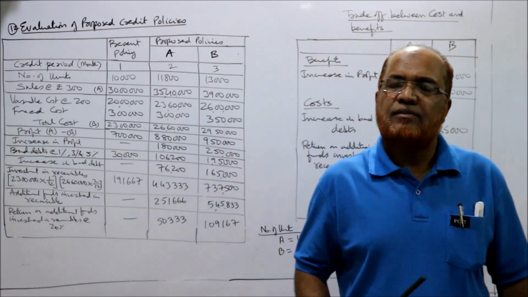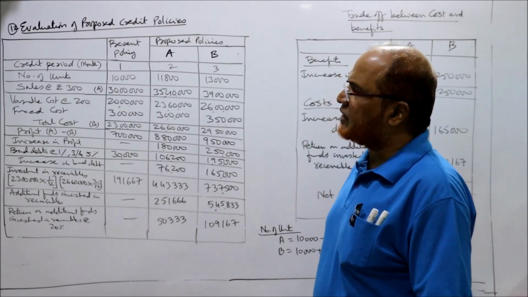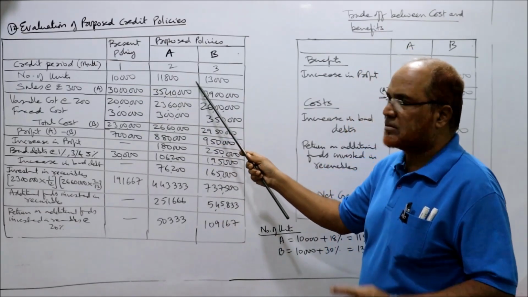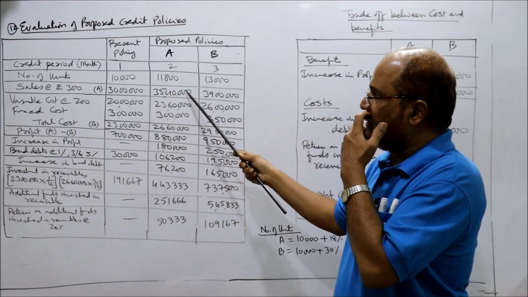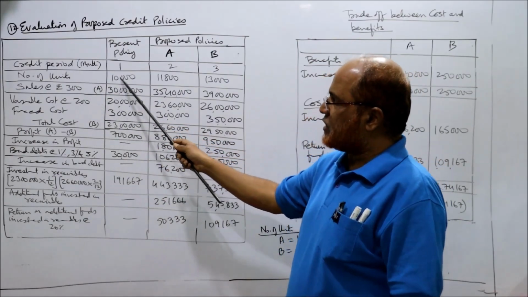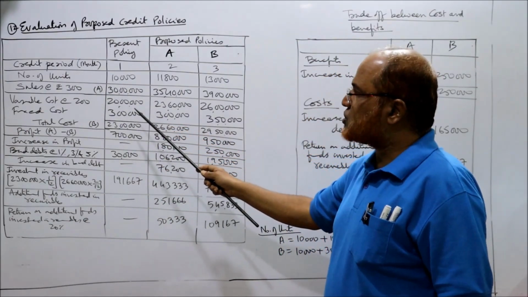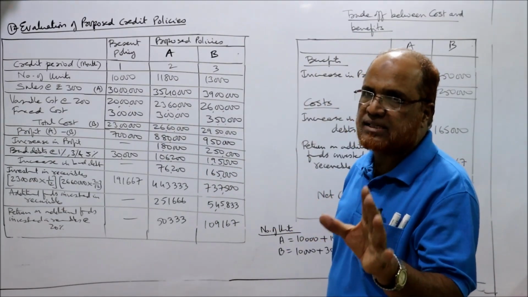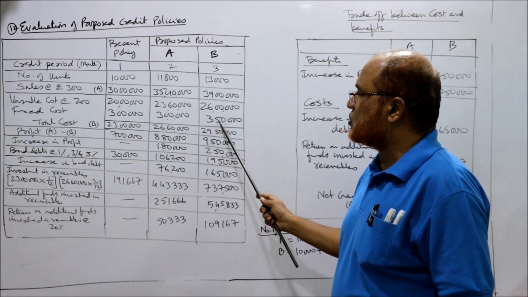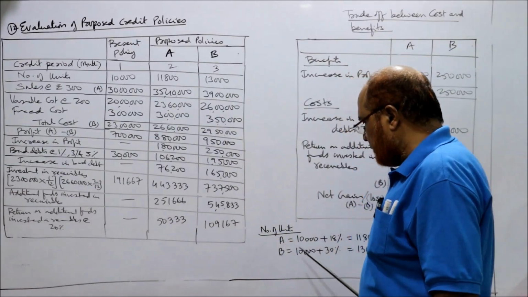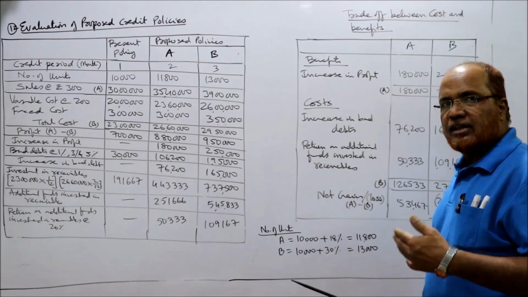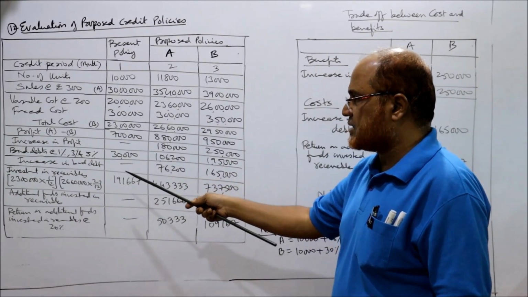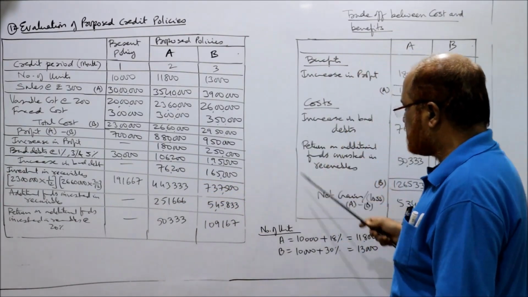So this is an easy problem. No complication, nothing. Simply one present policy, two proposed policies, number of units given, and sales are given at the rate of 300 rupees, variable cost at the rate of 200 rupees, fixed cost. Fixed cost is normally the same, but here they have told that if sales increase by more than 25%, then increase the fixed cost by 50,000. In B policy, sales increased by 30%. It is more than 25%, so 50,000 we have increased. Then profit, increase in profit, bad debts, increase in bad debts, investment we have taken as usual.